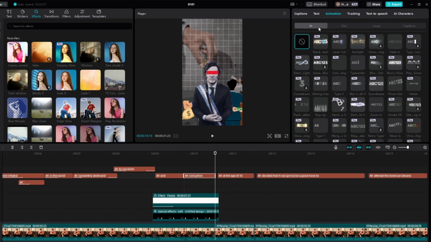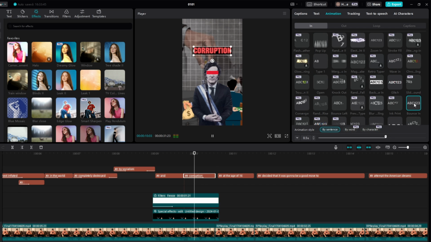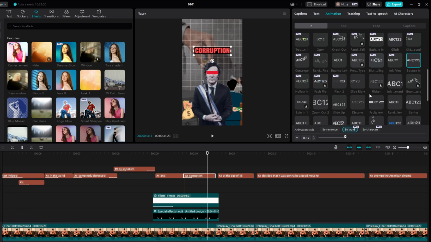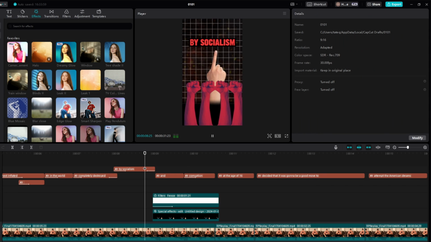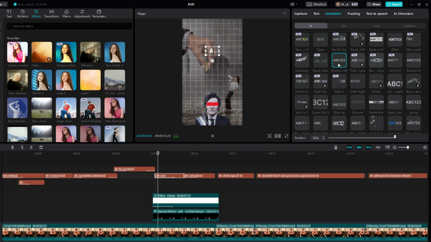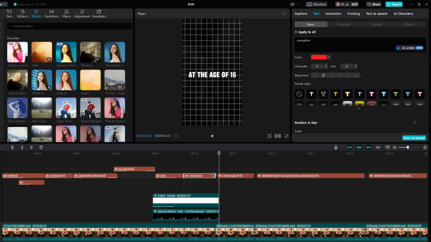Okay, this is out, we don't want that. We do need a decent animation, so we can test some animations, maybe corruption. Yep, 0.2, and we can see how that looks. Okay, definitely not that animation. We're going to perhaps add a slide up, put it on 0.3. And then with this one, we're going to add it like this, and yep, just like so. And then drag this out to the end.